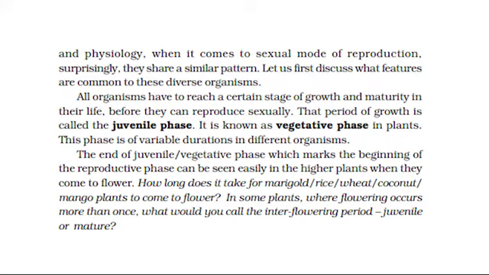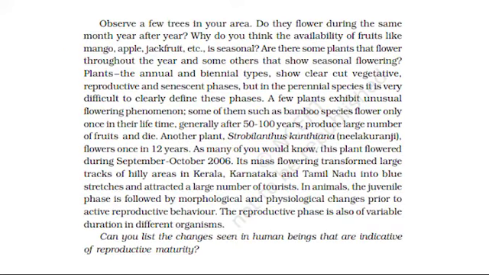The end of juvenile/vegetative phase, which marks the beginning of the reproductive phase, can be seen easily in the higher plants when they come to flower. How long does it take for marigold, rice, wheat, coconut, mango plants to come to flower? In some plants, where flowering occurs more than once, what would you call the inter-flowering period, juvenile or mature?